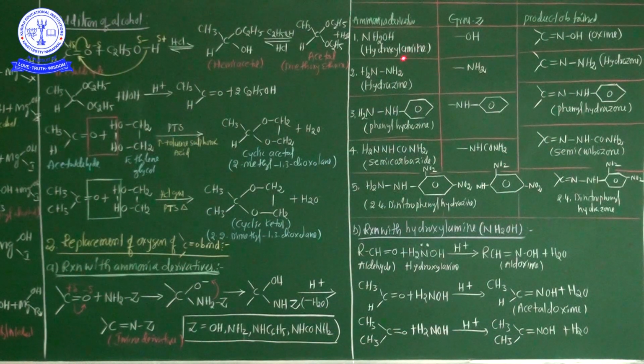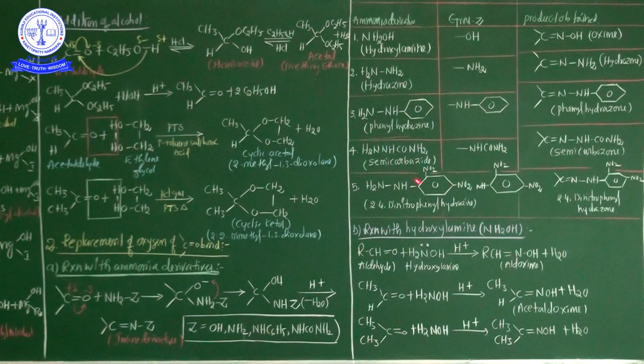Important, okay? Hydroxylamine is involved in the replacement of oxygen of the C double bond O. Now finally oxime is formed. So this is the most important: hydroxylamine is involved in the process, oxime is formed. Next, second one: hydrazine, NH2NH2. In this hydrazine the Z group is the NH2 group. Then what product is formed? The final product, hydrazone, is obtained.